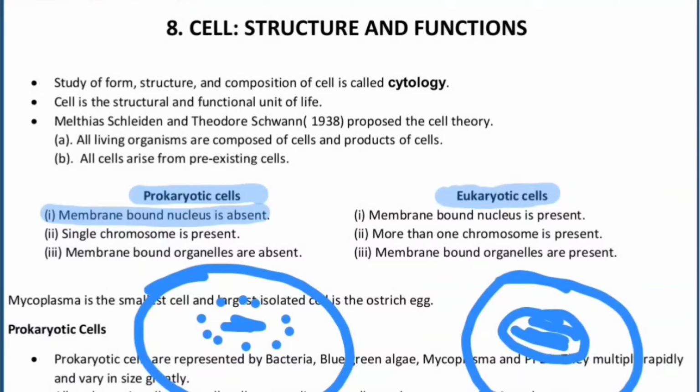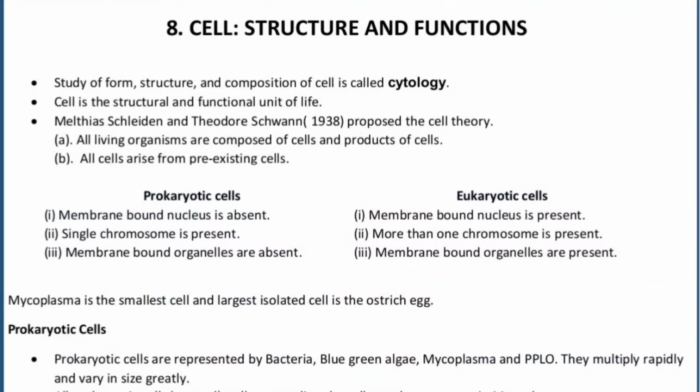In the prokaryotic cell, membrane bound organelles are absent, but in the eukaryotic cell we do have membrane bound organelles. For example, mitochondria, the nucleus itself, endoplasmic reticulum, and we have lysosomes as well. These are membrane bound, and ribosomes are specifically not membrane bound. Do remember the case.